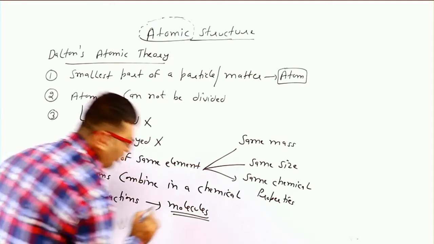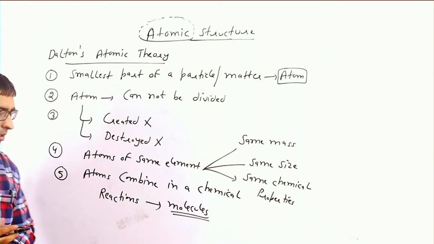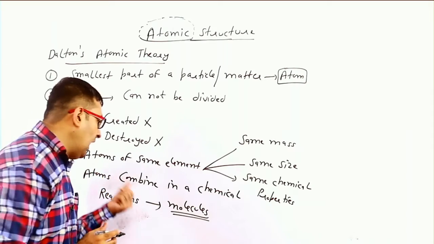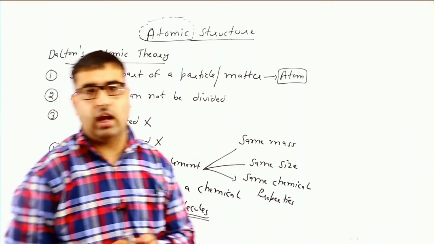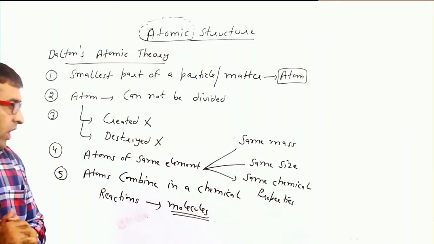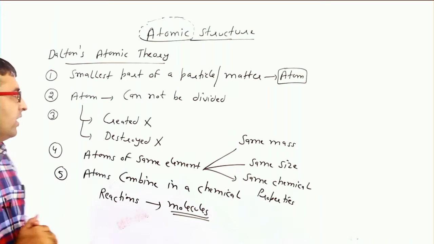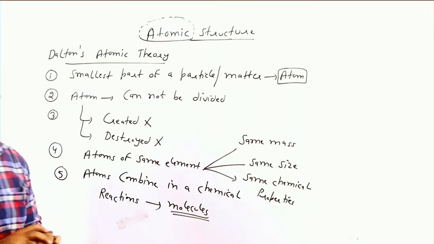So students, atoms after combining give molecules. When two atoms combine in a chemical reaction, then the product formed is known as a molecule. Now these are the basic points of Dalton's atomic theory.